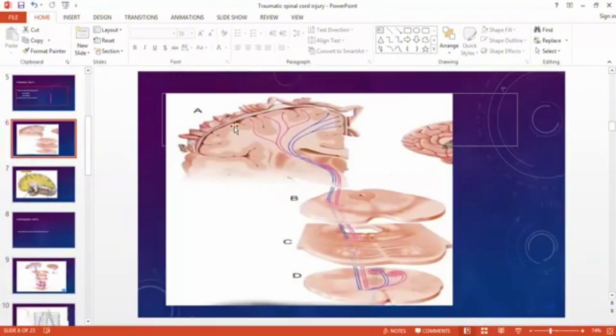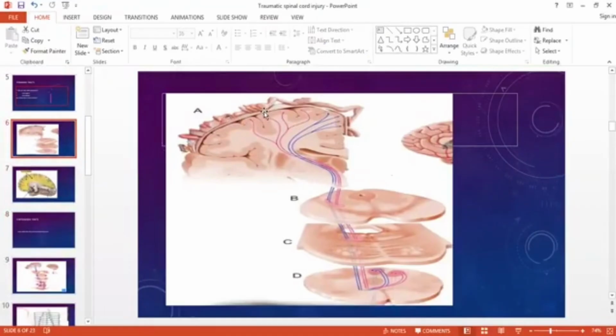For example, the corticospinal tracts for the hand will arise from this area. Can you people hear me? The corticospinal tracts for the hand will arise from this area. The corticospinal tracts for the feet will arise from this area. Similarly, different corticospinal tracts will arise from different segments of the cerebral cortex.